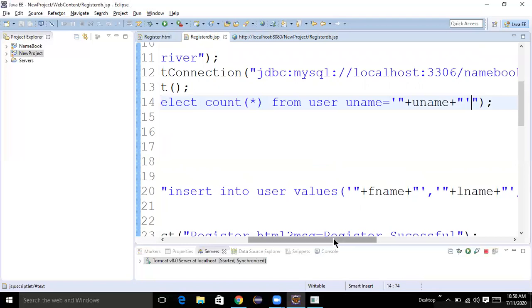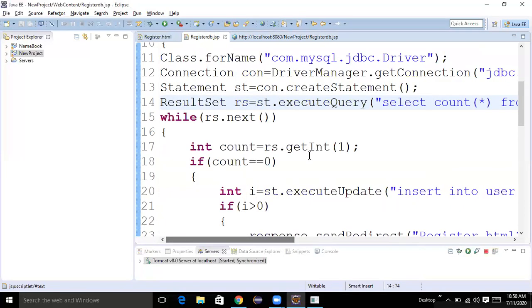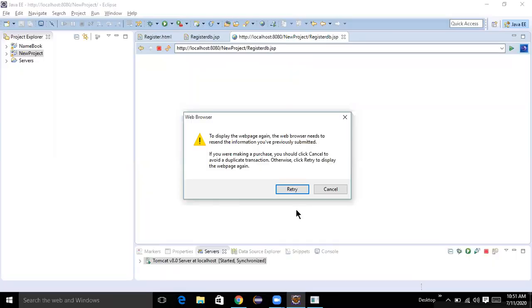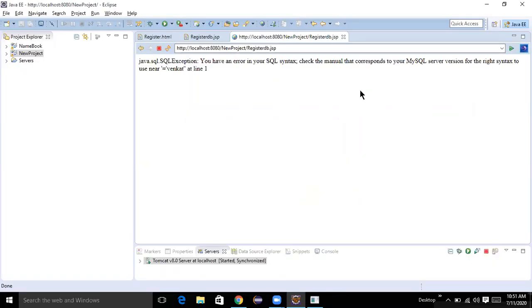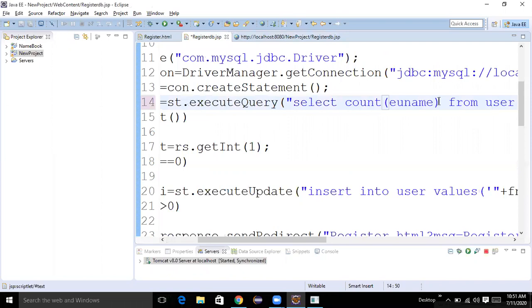Fine. In the query only we are having a mistake. Count of uname, anyone you can take, no problem. Star or uname.